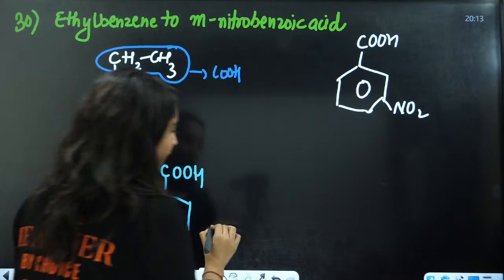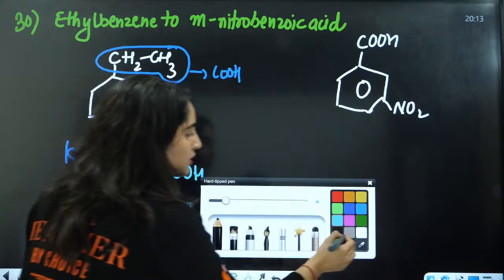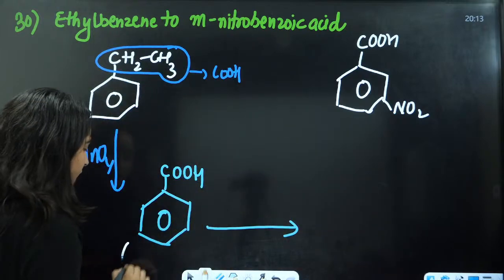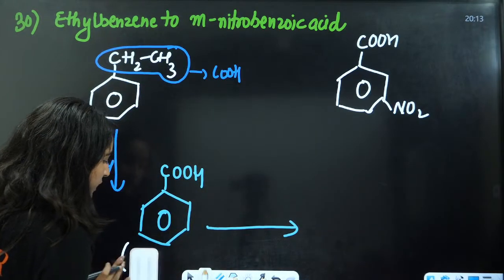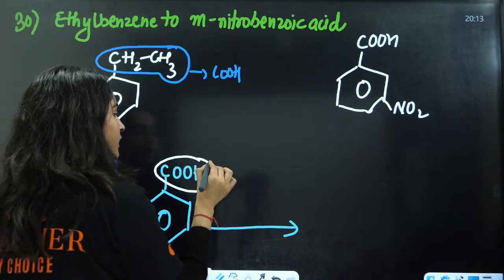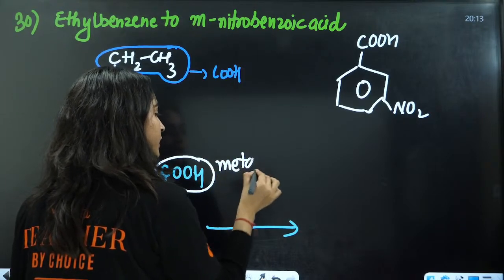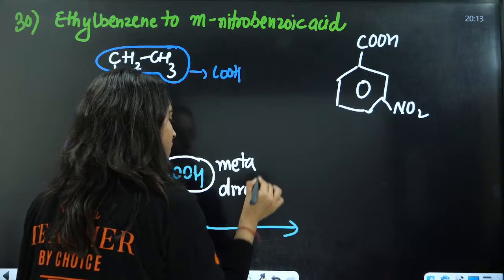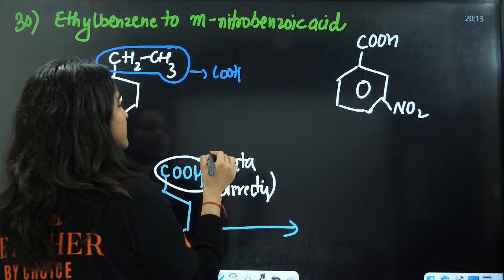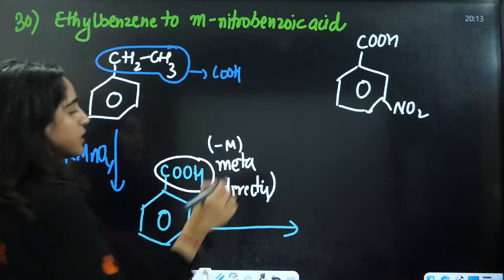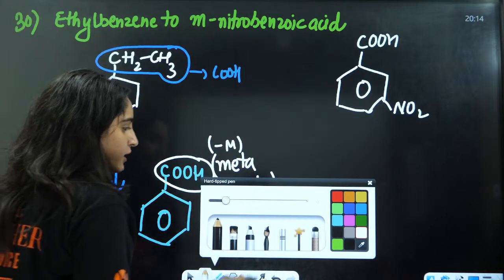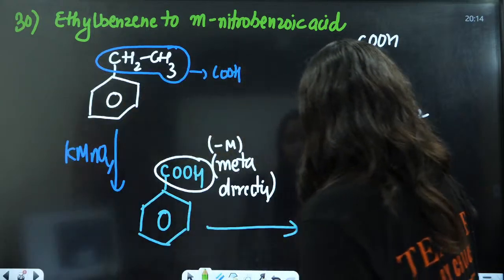Here you will have COOH, benzoic acid. As you know, this group is meta-directing, because it shows a minus M effect. So directly, what are you going to do?